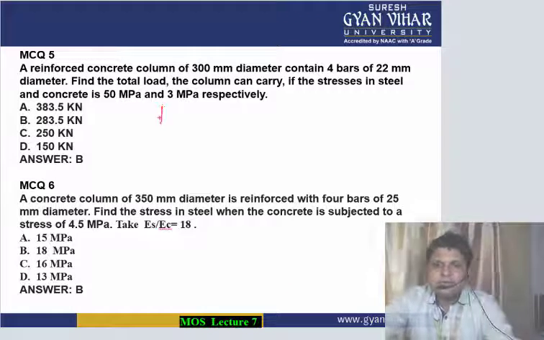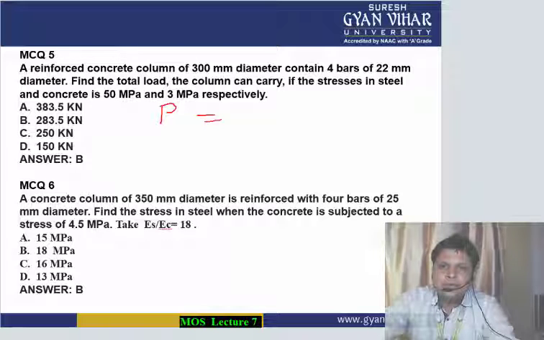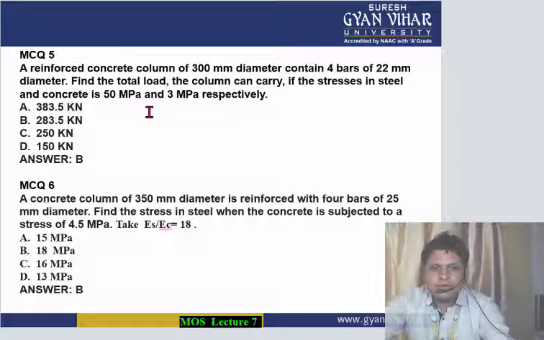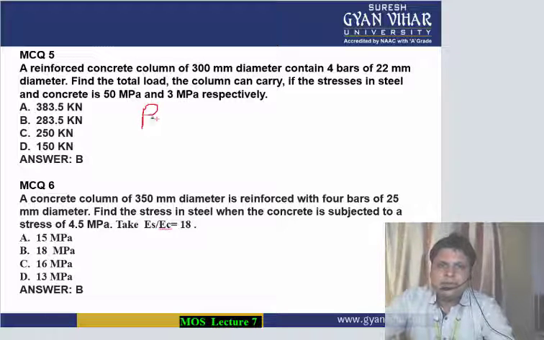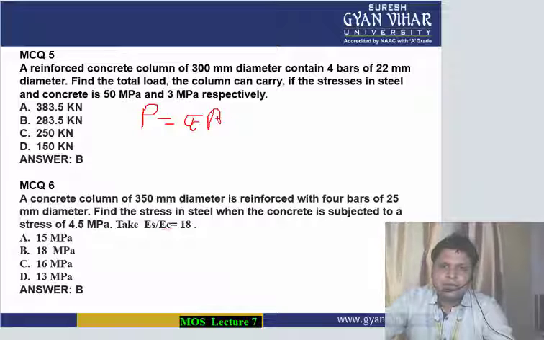We all know that P is equal to sigma C AC plus sigma S AS.